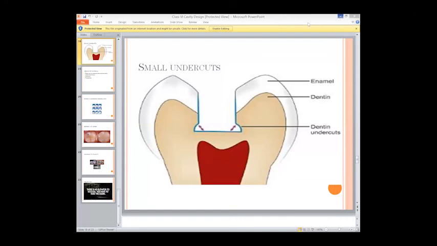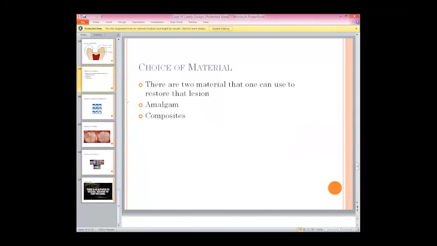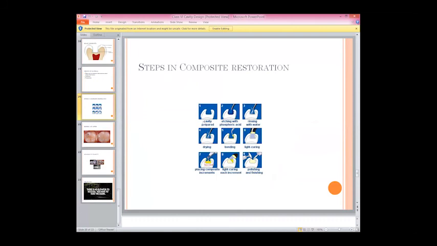For the class 6 carious lesion, there are two materials of choice which we most commonly use. First of all, we have the amalgam and the composites, right? For the amalgam, first of all, we need to prepare the cavity. My question is, how are we going to achieve the retention and the resistance, except those undercuts, especially for the composites? What is the mechanism behind it, if we are going to achieve the maximum retention and resistance for composite restorations? Students, you need to answer very fast.